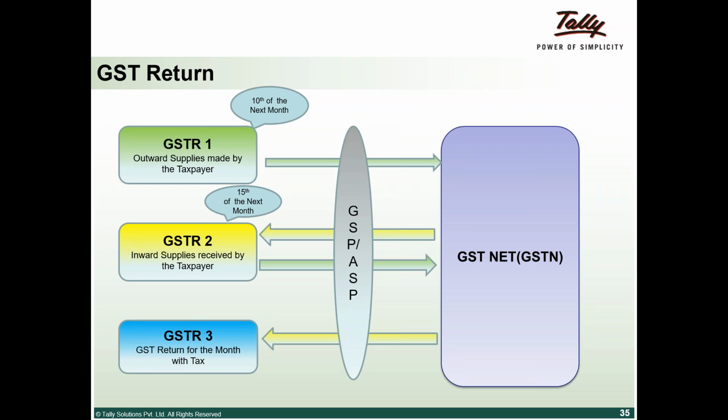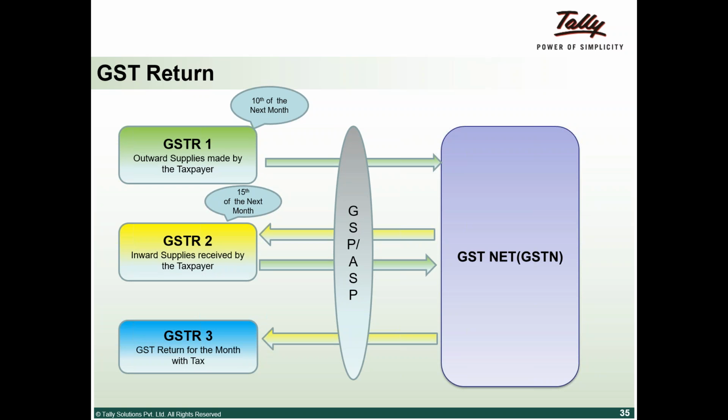One more thing I wanted to tell you is that GSTR 2 is auto-populated. When my supplier uploads his GSTR 1 on the 10th, then on the 11th it will be visible to me, showing all the sales he has made to me. If something is missing, I can add it, and my supplier has to accept that. If he has made a wrong entry, I have an option to delete it, and again it has to be accepted by the supplier who uploaded that information. If the value is wrong, any additions or deletions can be done in GSTR 2, and it needs to be uploaded by the 15th.